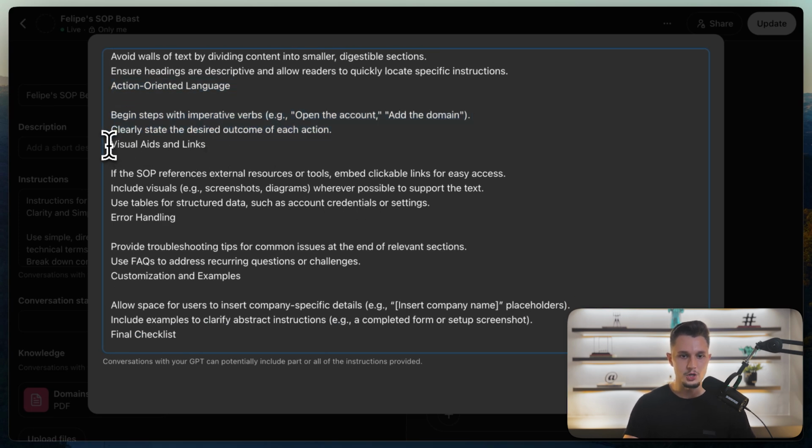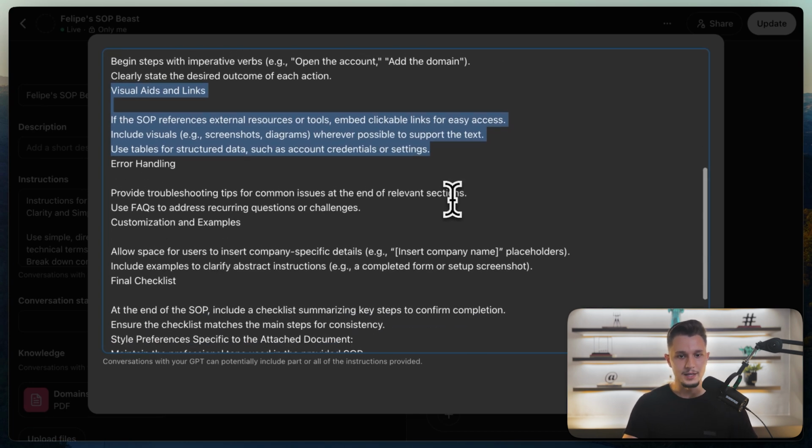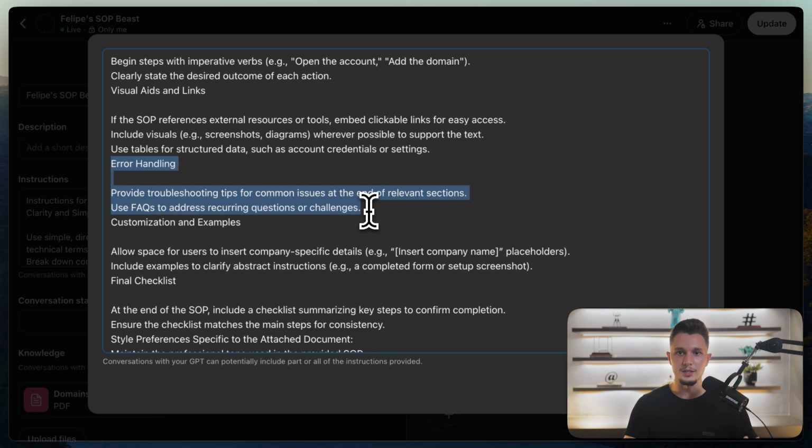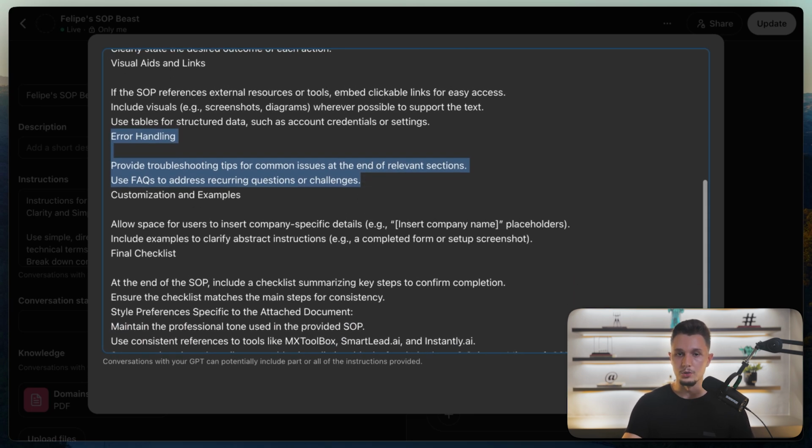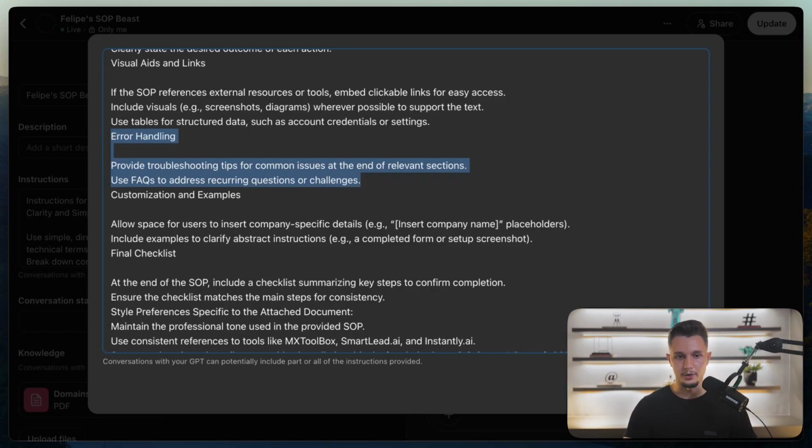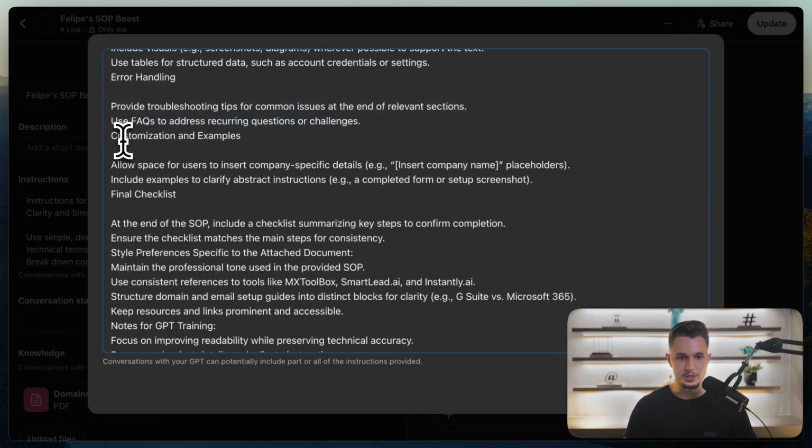Then we wanted to give visual aids and links. So always that it should be browsing the internet to find the relevant links that were mentioned in the video. Then error handling. It always needs to come up with some troubleshooting section, some FAQs. What if this happens? What do you do? And this is the part where you're leveraging GPT's experience to do this. You don't need to say all of the things that could go wrong to our employees and train them on that. You can have GPT do that part. All you need to do is the core. So we're going to tell it to do error handling. We're going to give it some customization and examples that it is allowed to do.